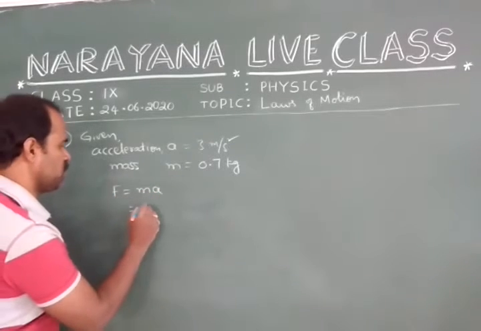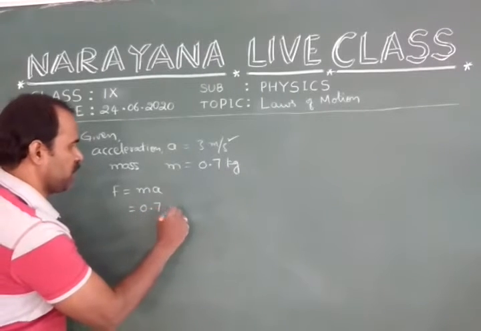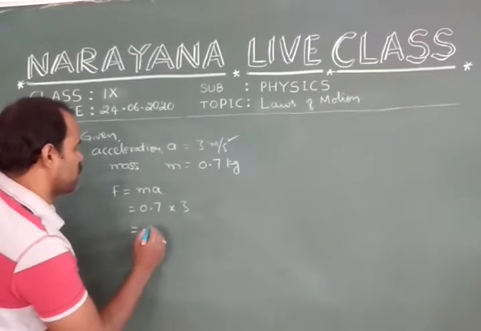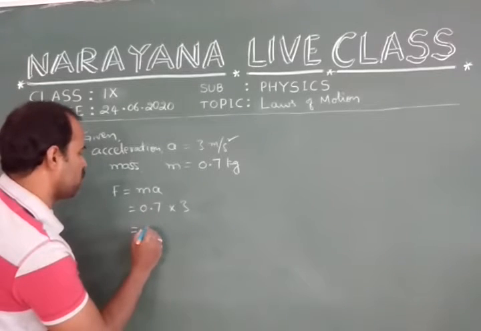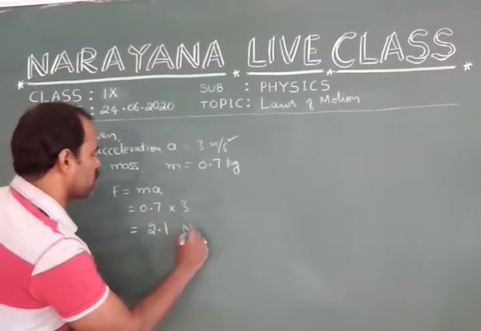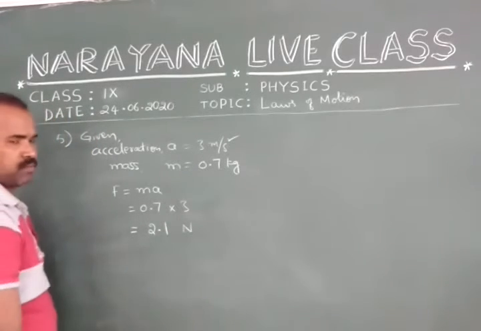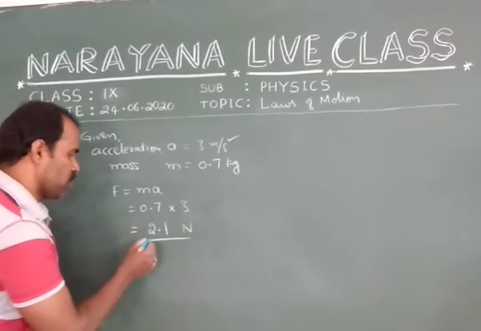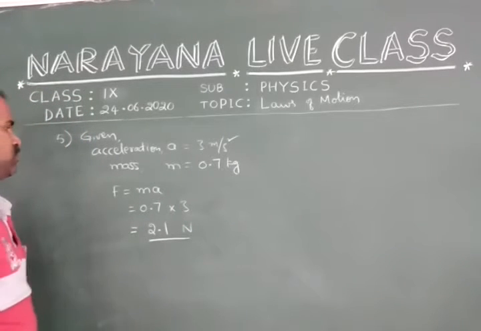That is equal to mass 0.7 kg into acceleration 3. Therefore, we will get 2.1 Newton. Unit of force is Newton or kg meter per second square. So this is the force required.